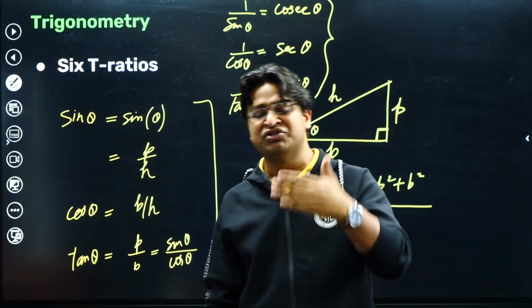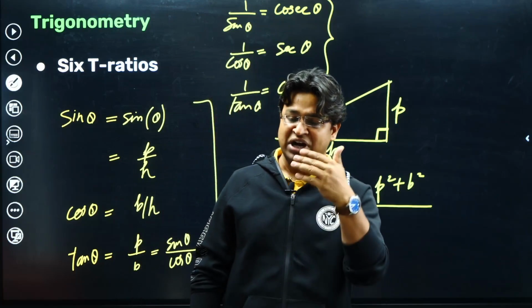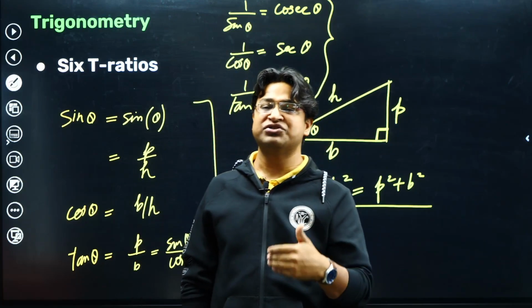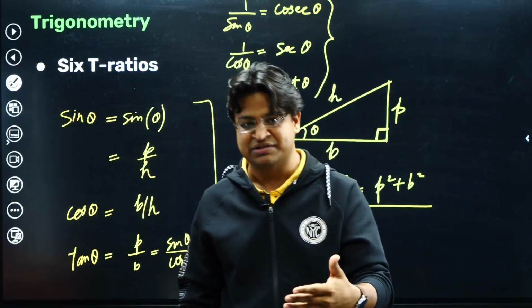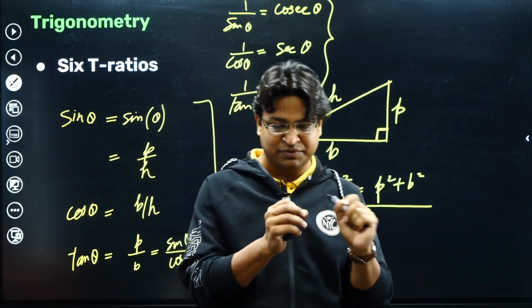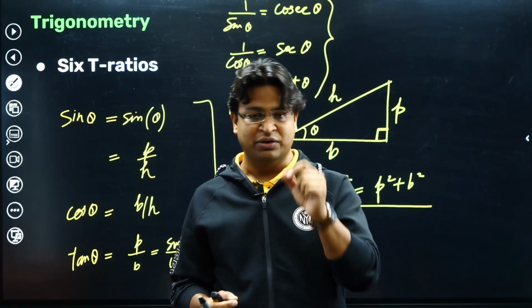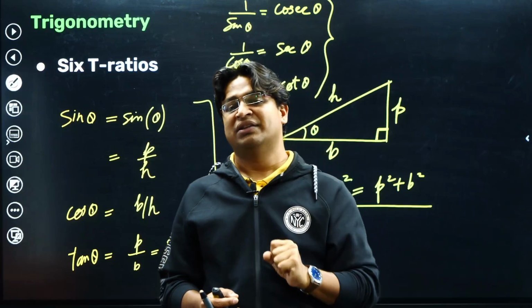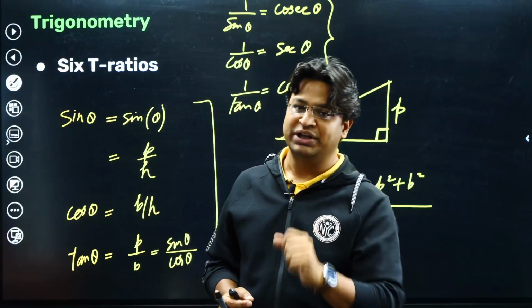And there are charts available, which we call trigonometric tables, which list down the values of these things. There are charts available in the form of small books. You can see the value of sine 1 degree, or sine 1.1 degree, or sine 1.2 degree, and so on.